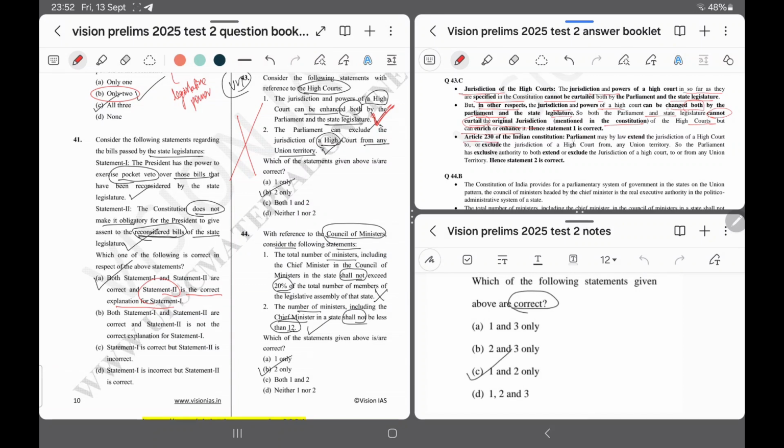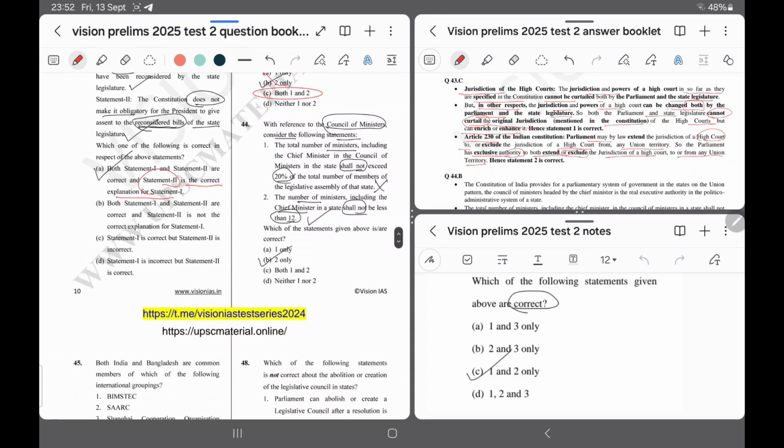Second one, Article 230 of the Indian Constitution: Parliament may by law extend the jurisdiction of High Court to or exclude the jurisdiction of High Court from any union territory. So the Parliament has executive power or executive authority to both extend and exclude the jurisdiction of High Court to or from any union territory. That's why option number 2 is right, and answer is C.